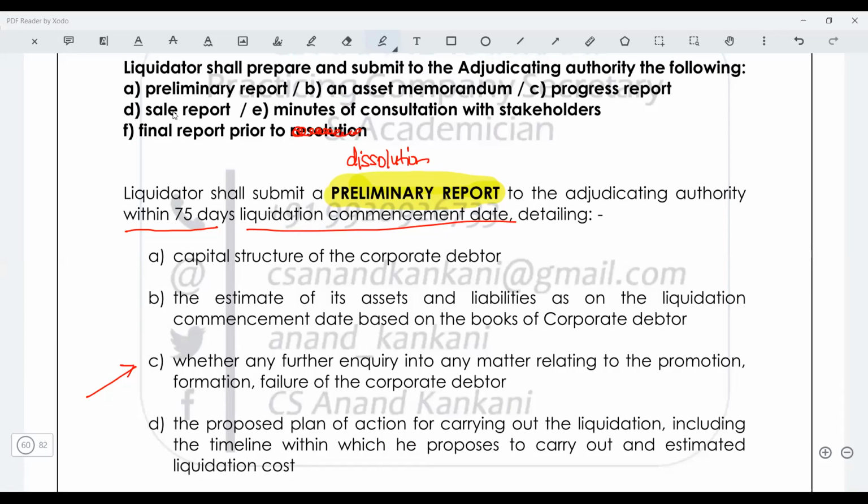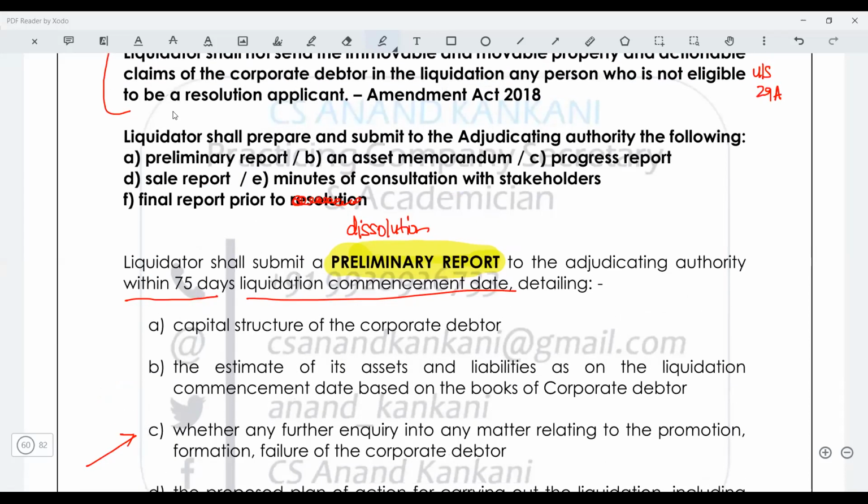So when all the assets are realized and the liabilities are paid as per section 53, the maximum amount that could be paid has been paid, or if all the liabilities are paid, the balance is distributed to the shareholders of the company, that's where the final report will be prepared and submitted to the NCLT, and then NCLT is going to pass the dissolution order. So just remember this part. I again feel that this is going to be important for your exam.